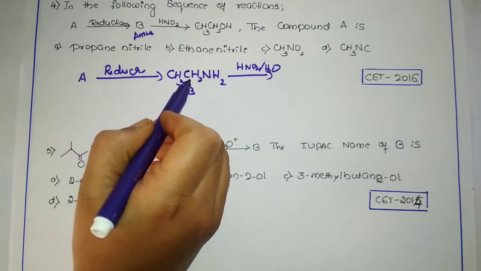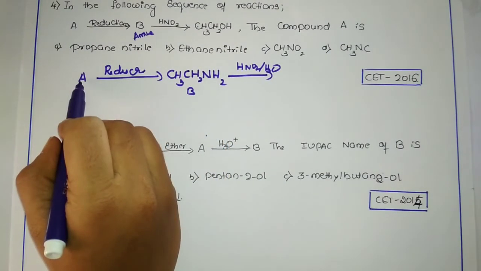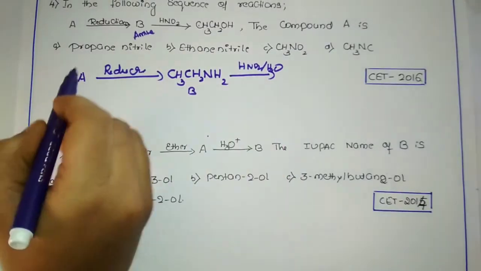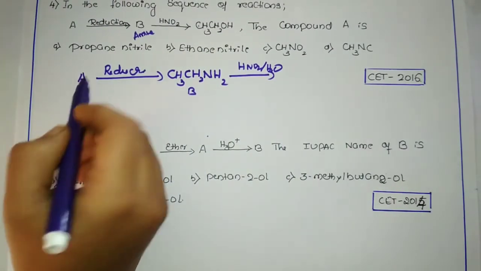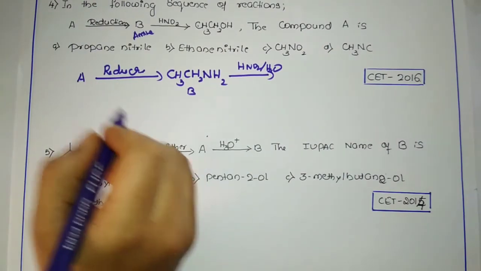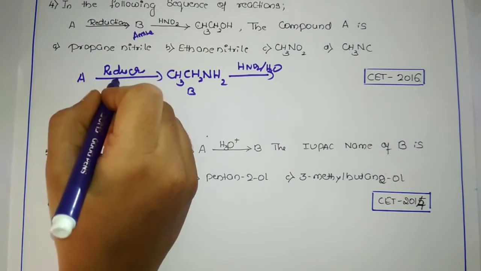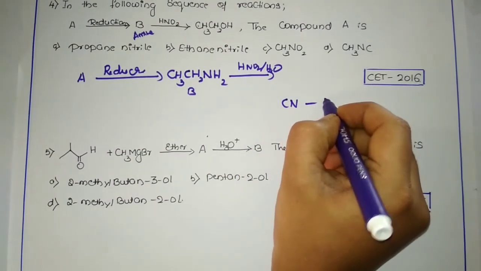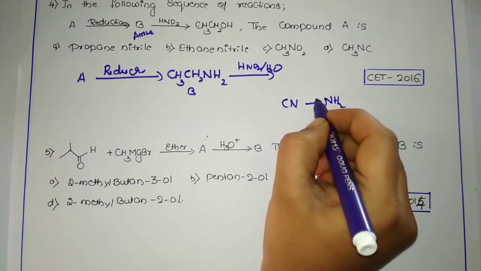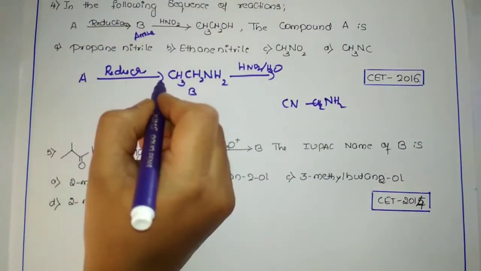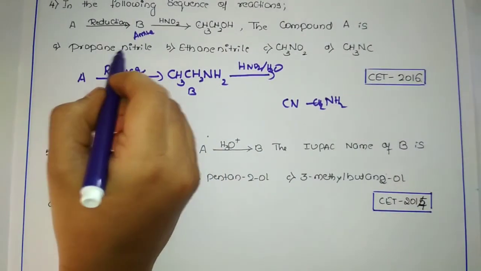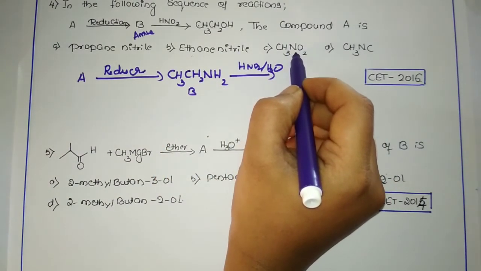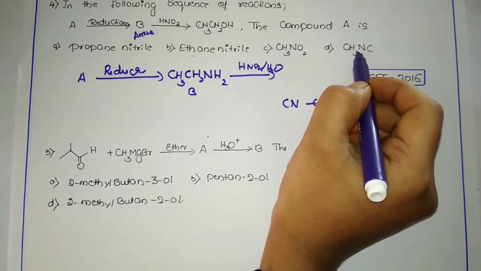Compound A upon reduction gives B, the amine, which means A might be a cyanide group. The cyanide group upon reduction always gives an amine group, like CH2NH2, that is the addition of hydrogen. So propane nitrile, ethane nitrile. Okay, we have nitrile here and we have isocyanide here.